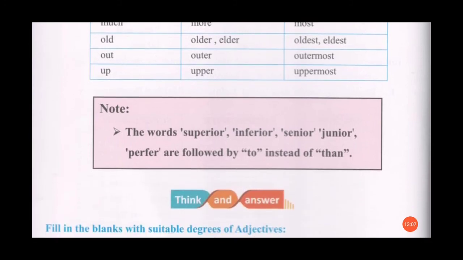Now, there are some more words like superior, inferior, senior, junior. They are also degrees of comparison, and prefer also are followed by to instead of than. You will not use the word than, you will apply to after these words. For example, he is superior to Ravi. He is inferior to Ravi. You can learn this example by this. So you have to learn all these words.